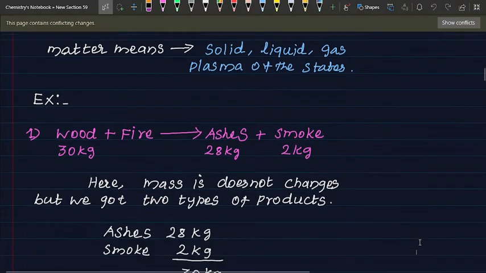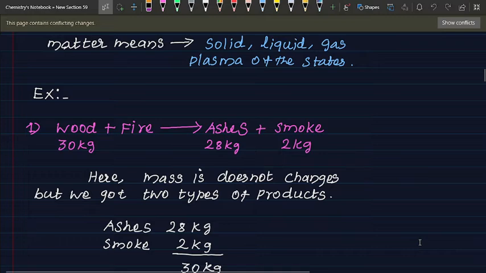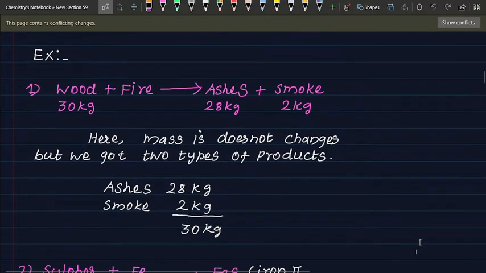Here the mass does not change, but we got two types of products. The first product is ashes, the second is smoke. So ashes is 28 kilograms, smoke is 2 kilograms, totally 30 kilograms.